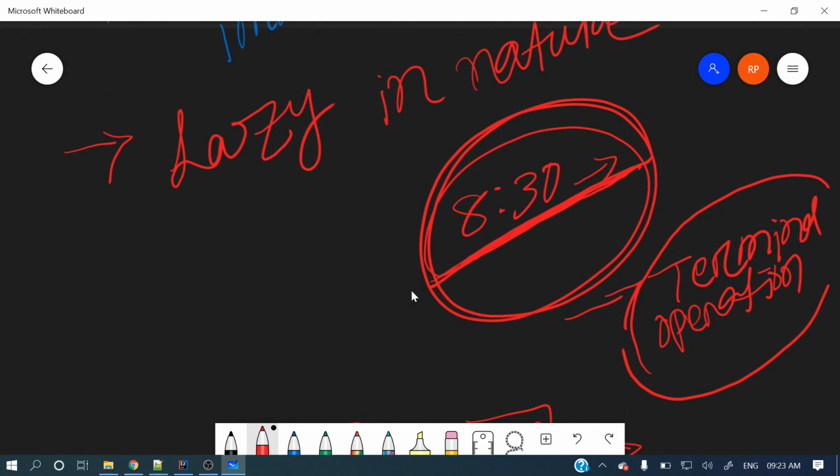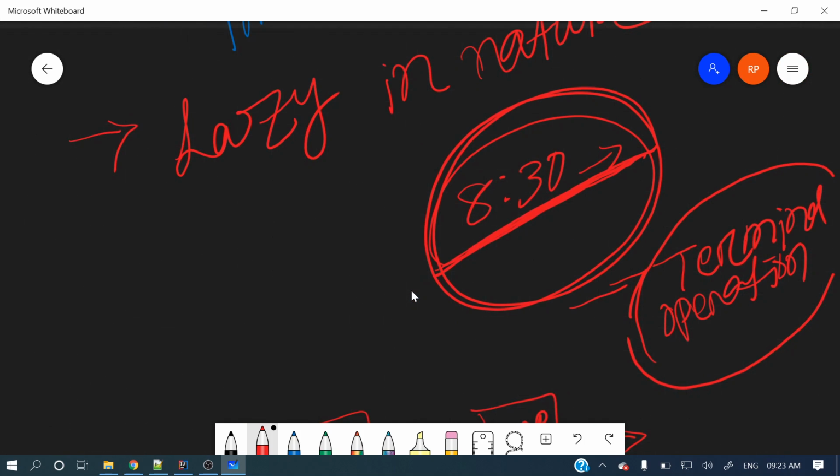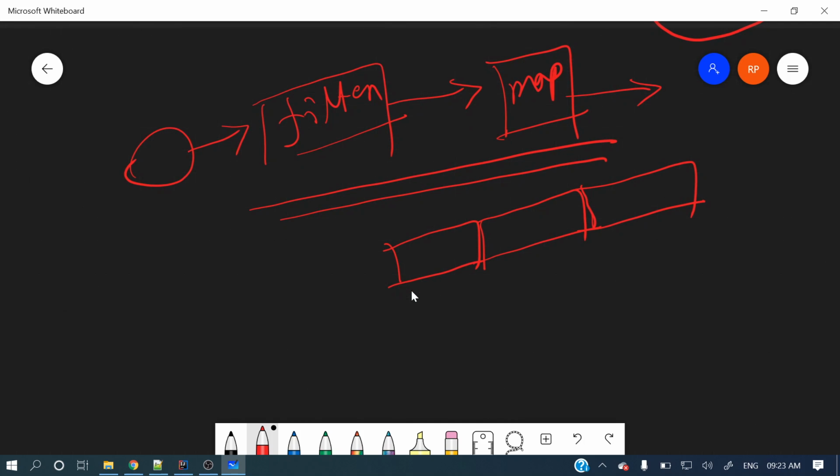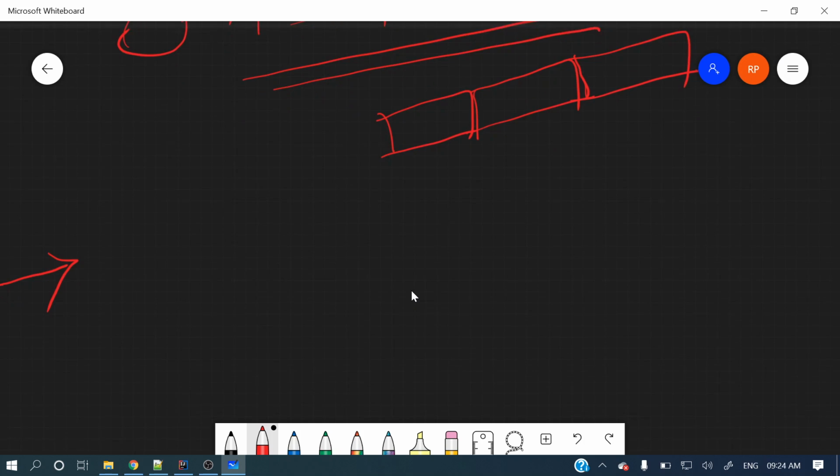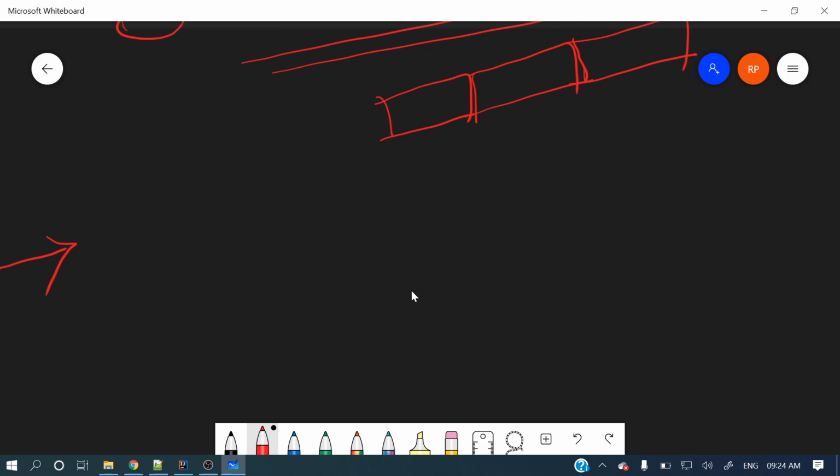So we have discussed different operations we can perform and what the different properties are. This is the basic introduction to streams, and the main aim is that we need to perform different operations on top of a collection.